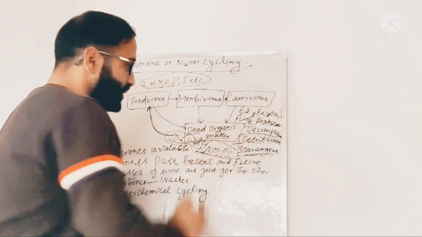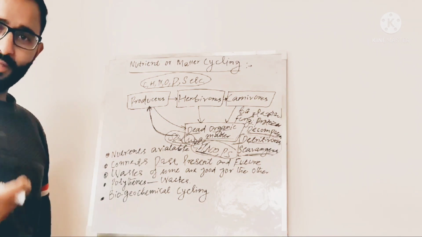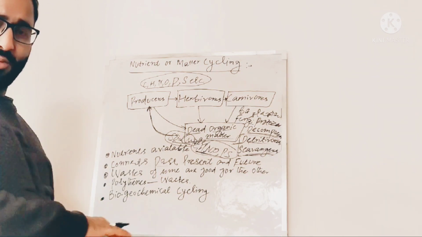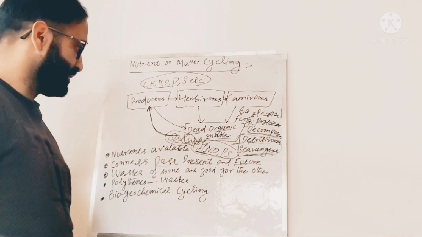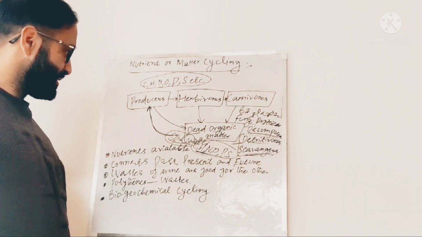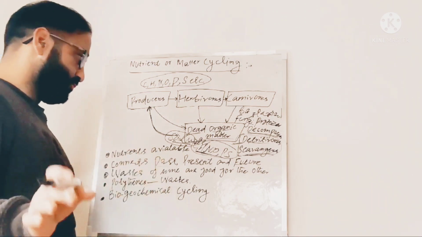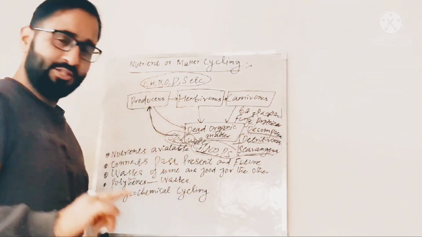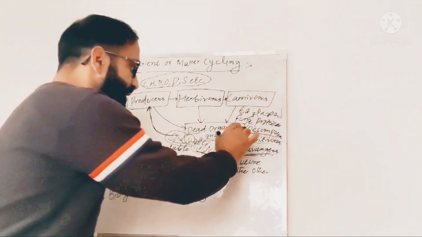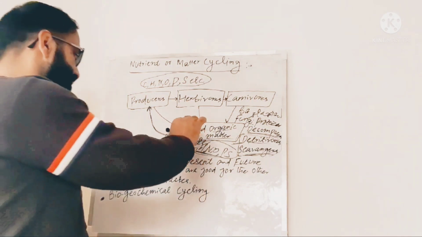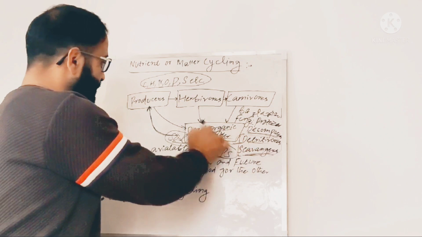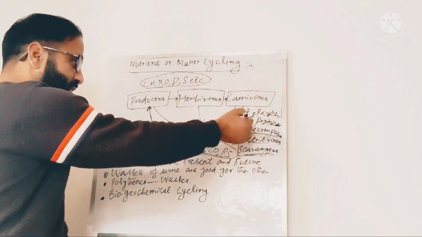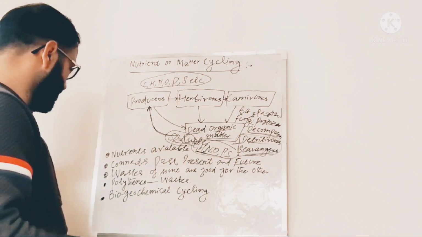So these detritivores and scavengers help in cleaning up the environment. If these detritivores and scavengers were not there, the earth would be filled up with the carcasses of dead animals and with the wastes of dead animals. So these scavengers and detritivores are essential for keeping the environment clean, and these decomposers are essential because they make nutrients available for the producers again. So these decomposers help in recycling of nutrients.